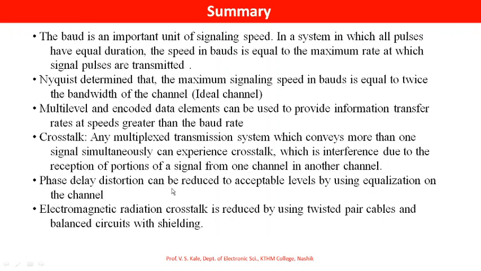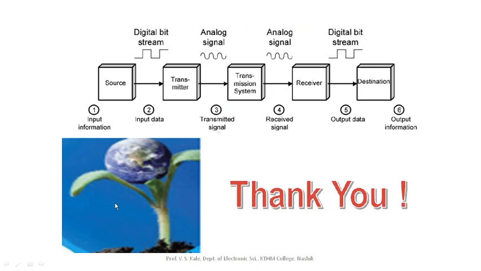Phase delay distortion can be reduced to an acceptable level by using equalization on the channel. Electromagnetic radiation crosstalk is reduced by using twisted pair cables with balanced circuits and shielding. This is the summary of what you learned.